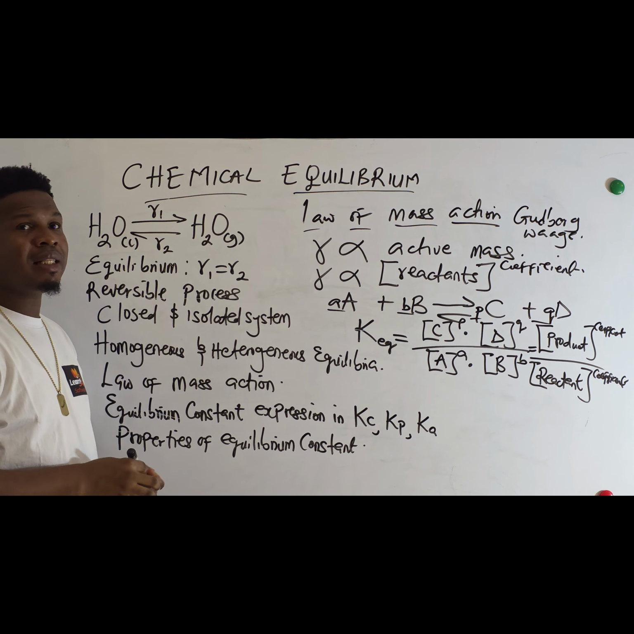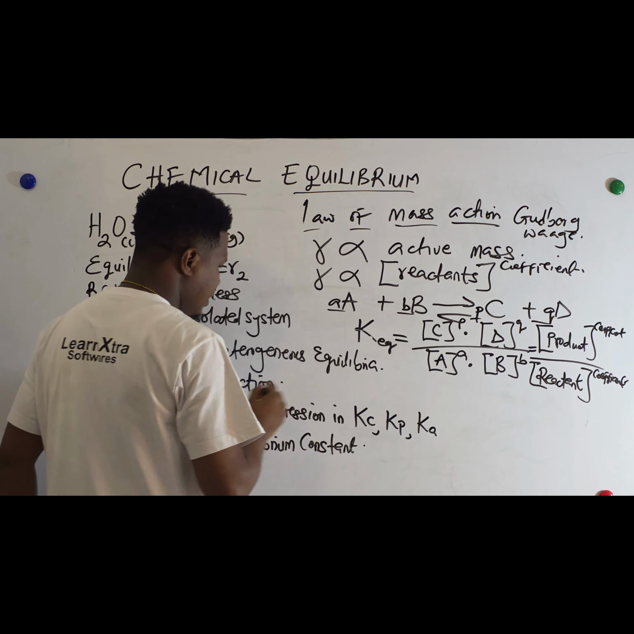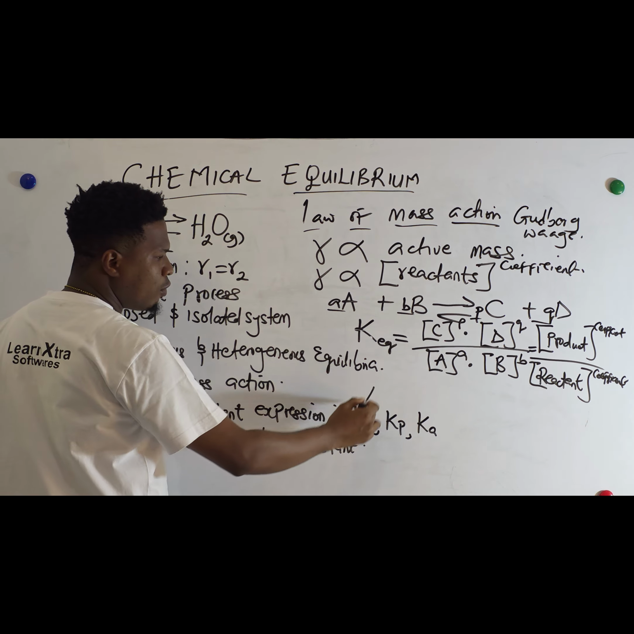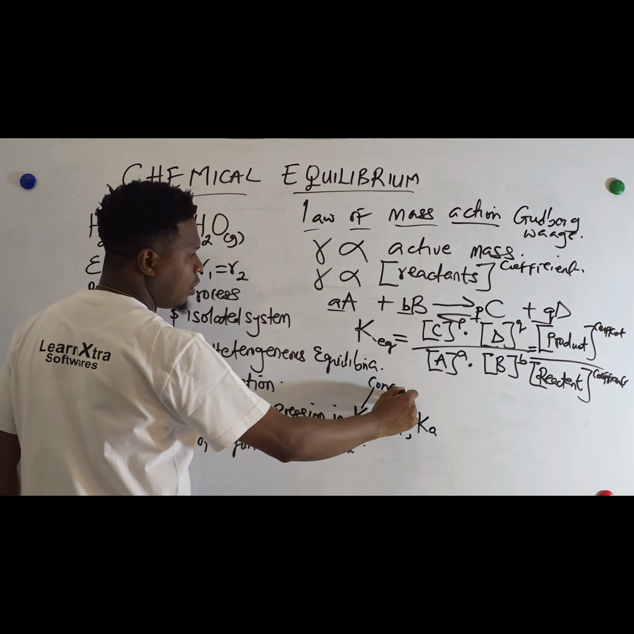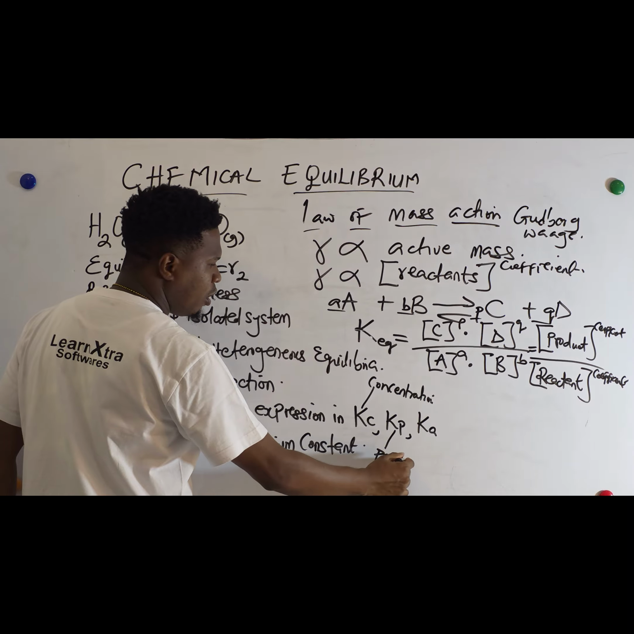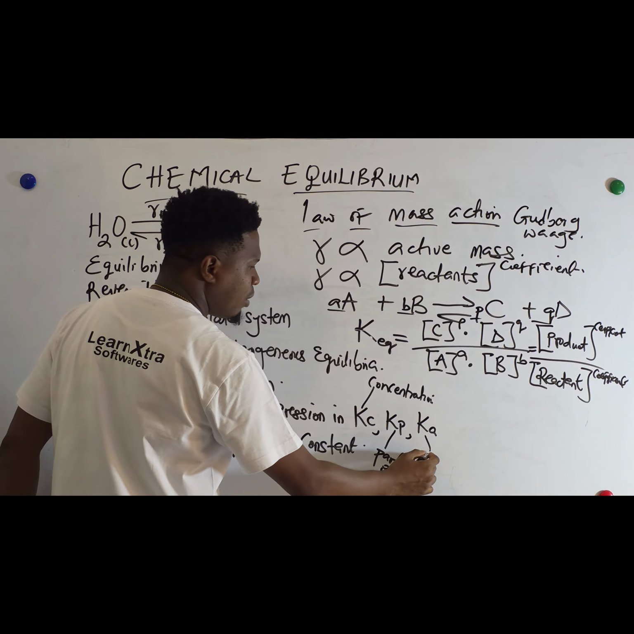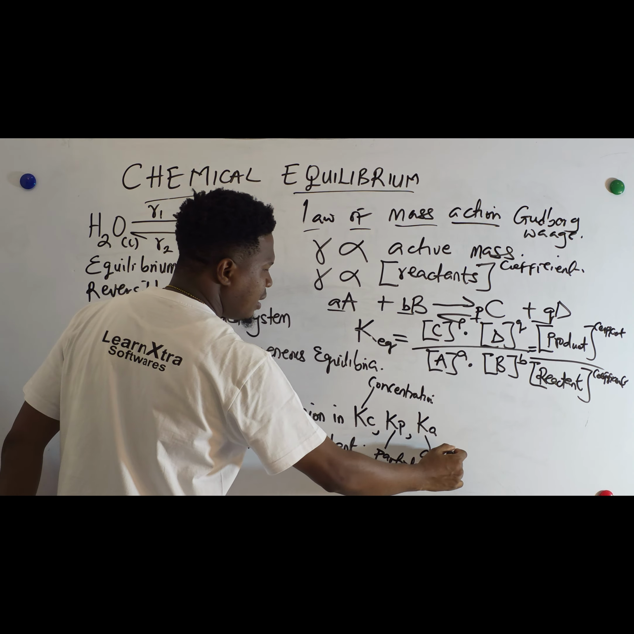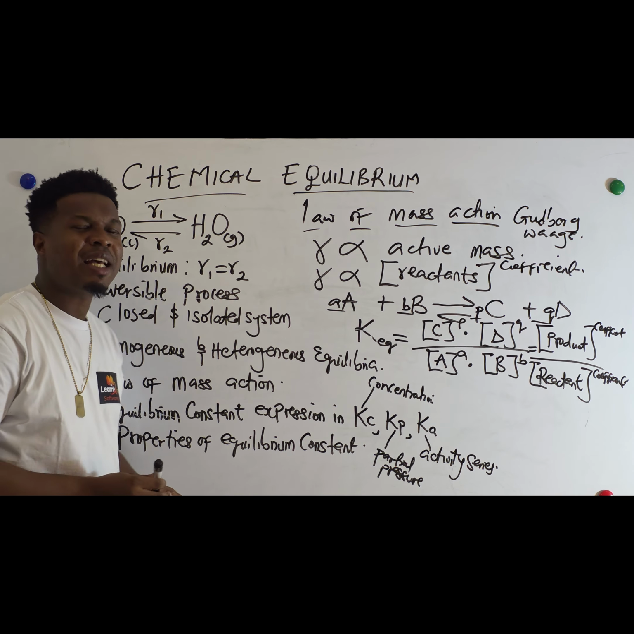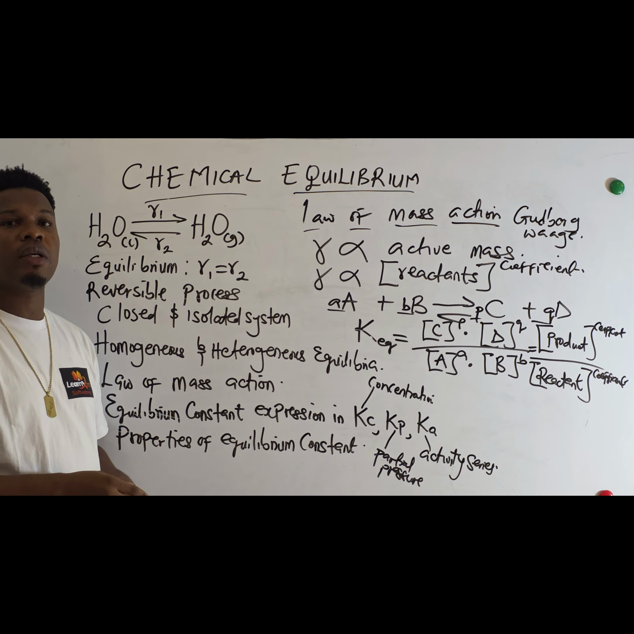So this equilibrium constant is of three types. The equilibrium constant can be expressed in three ways. It can be expressed in Kc. This is the equilibrium constant for concentration. It can be expressed in Kp. This is the equilibrium constant for partial pressure. It can be expressed in Ka, equilibrium constant of activity series. Okay? Now, these equilibrium constants can be expressed in three different ways, and we can also write their expressions in three different ways.